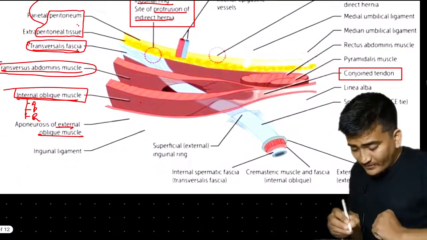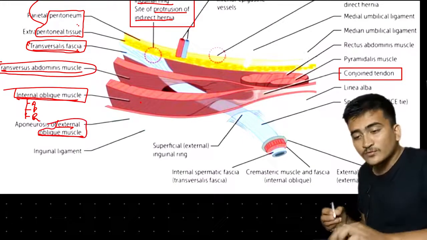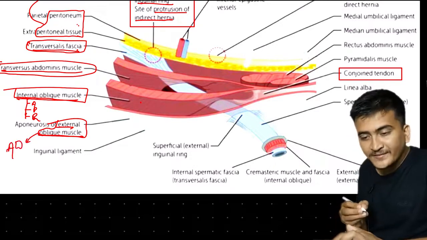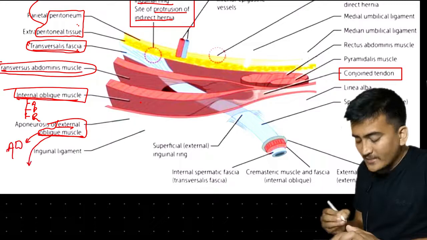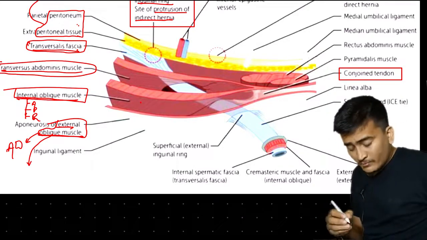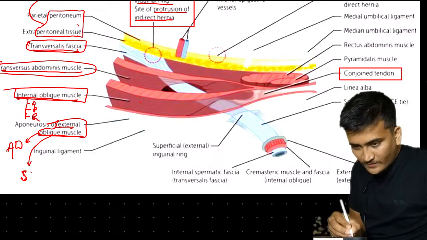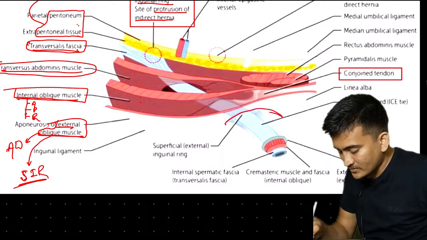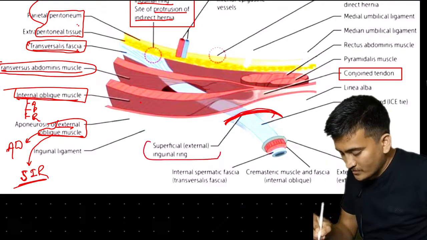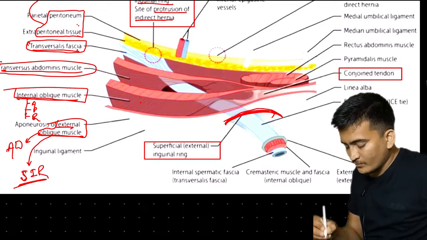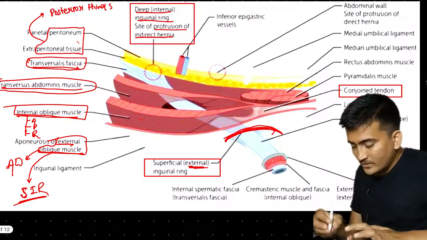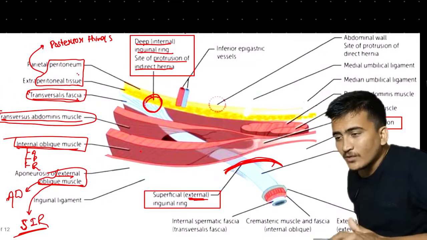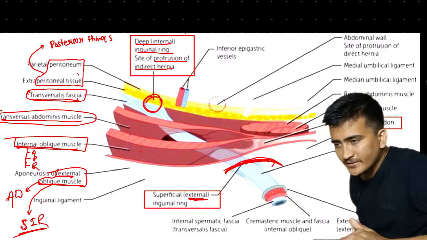Now talking about the external oblique muscle. What was the external oblique muscle doing? The external oblique muscle was providing the anterior wall, right? Another structure: the discontinuation in the external oblique muscle was giving rise to the superficial inguinal ring, if you remember, right? Here you can see this is our superficial inguinal ring. It is being formed by the external oblique muscle. Similarly, this one is the deep inguinal ring.